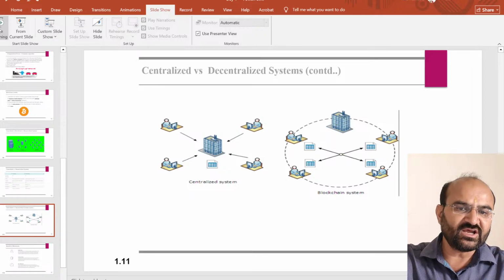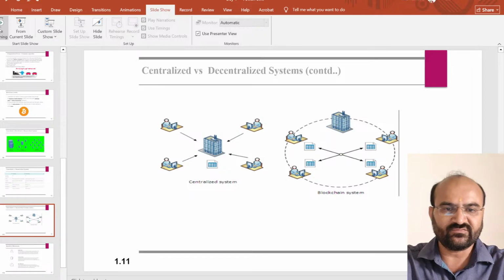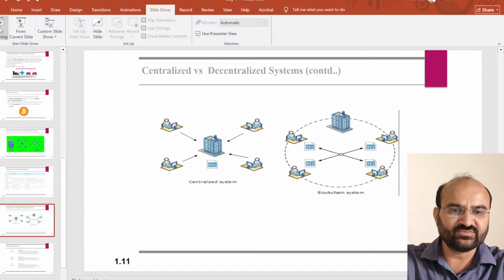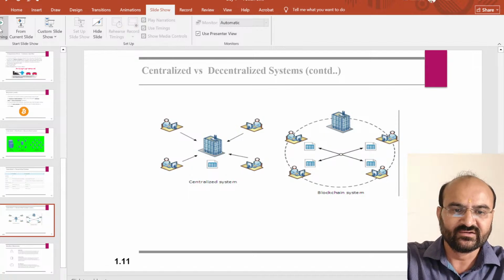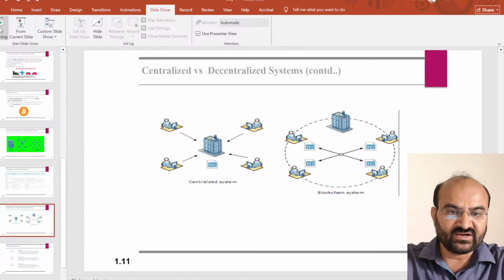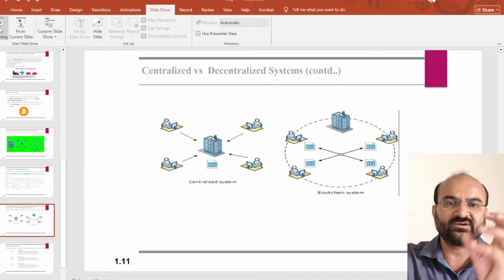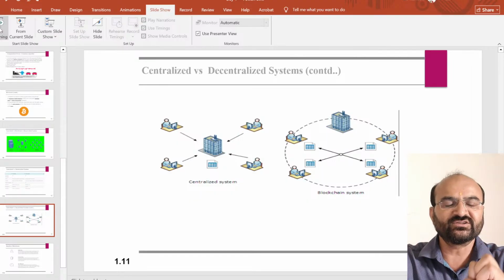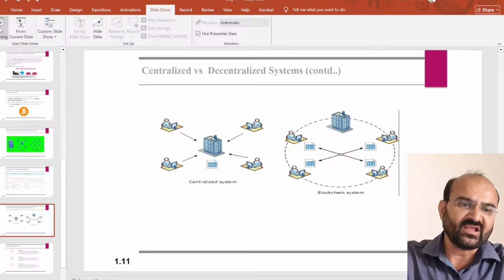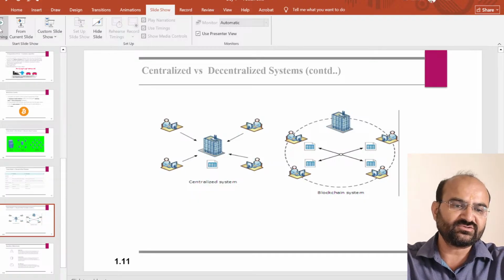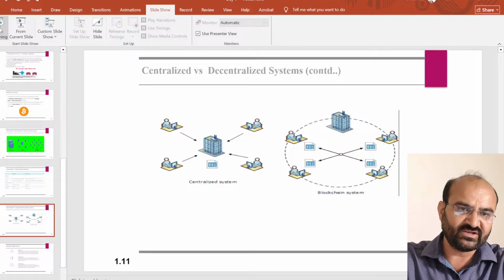Centralized versus decentralized system. Here we can understand with the diagram. There are some nodes which are connected with the centralized system. It means there is one server and everything is connected to that server. If the server fails, everything fails. In case of blockchain, everything is decentralized. You can see it in the diagram.